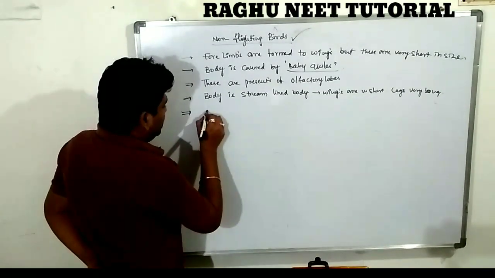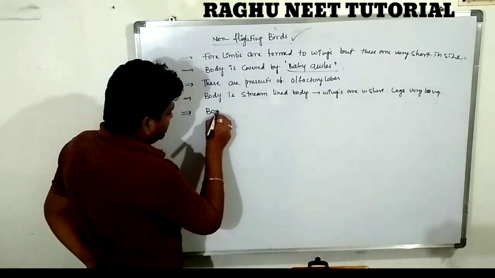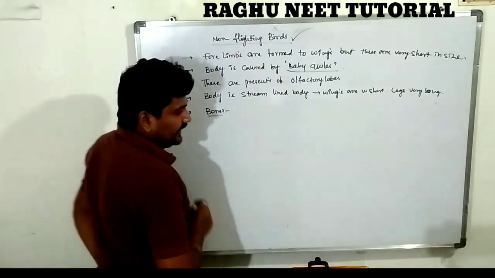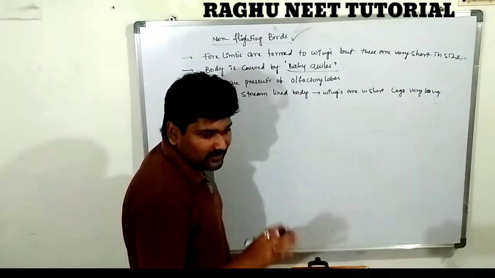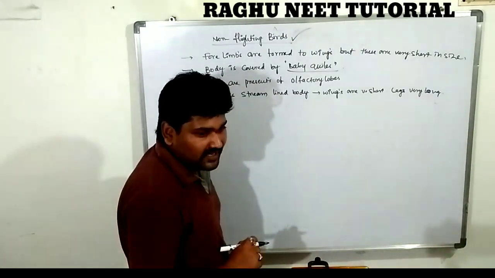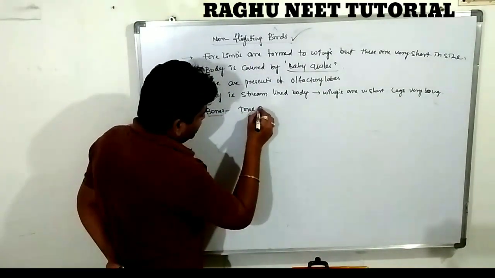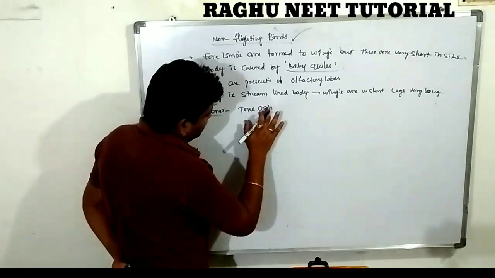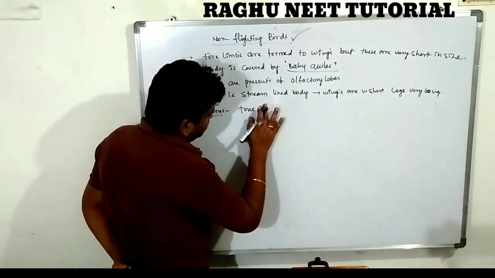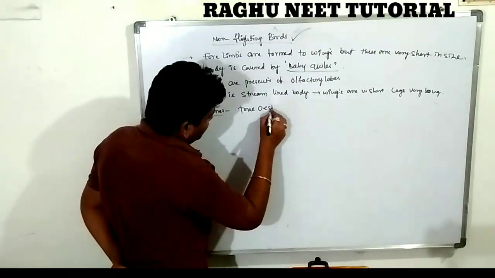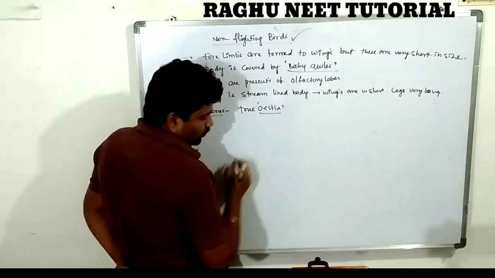Next one, the bones. The bone is a true bone, known as true osteo.